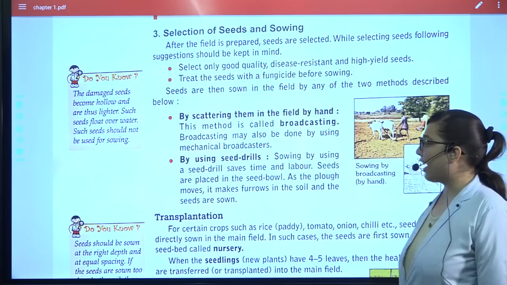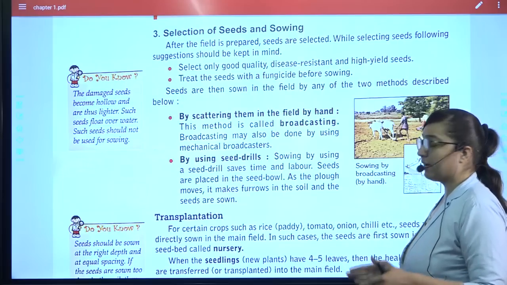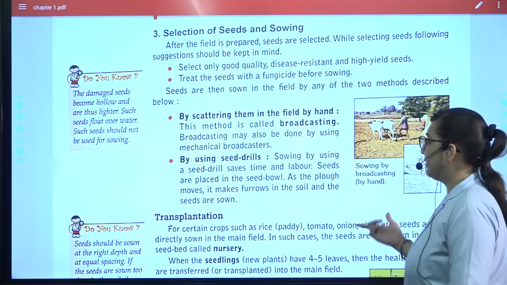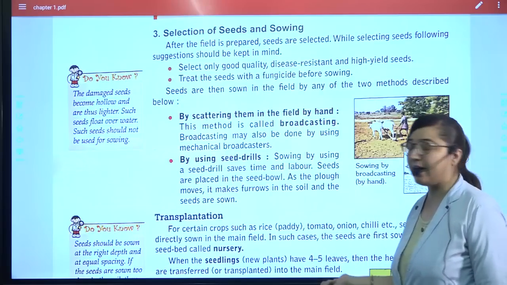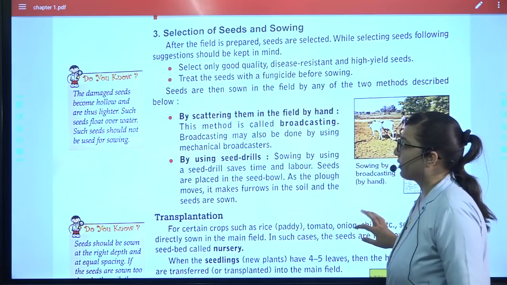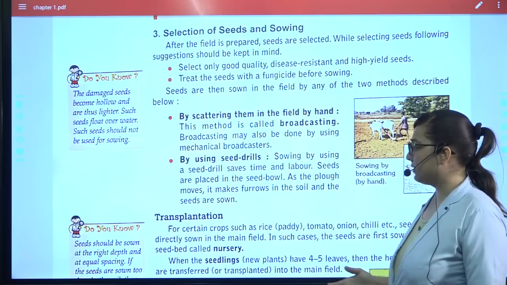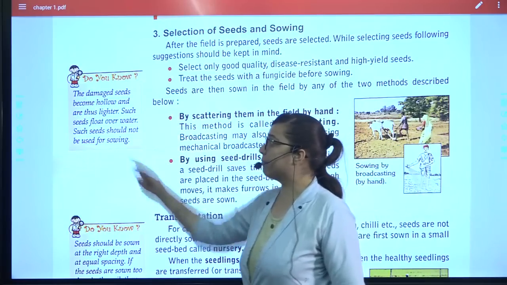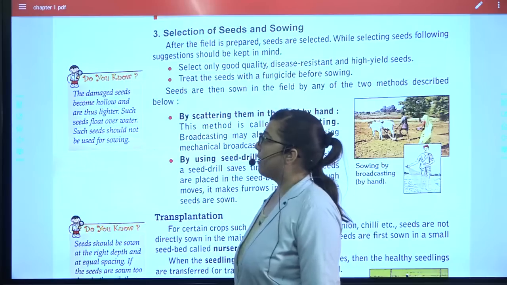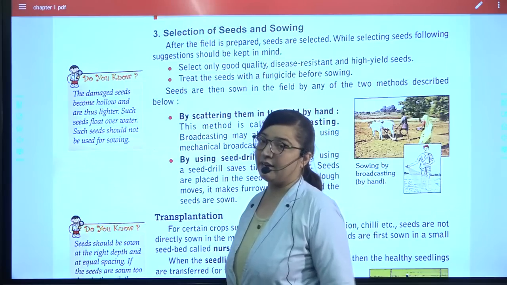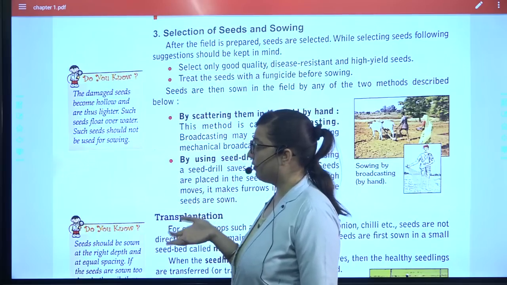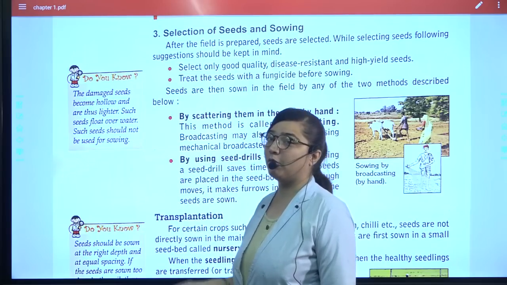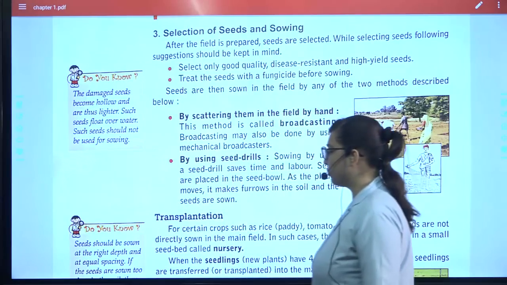Next is using the seed drills which we discussed before. It will save time, and the seeds will be sown properly at particular places. As the plow moves, it will make furrows in the soil, and we will be able to sow the seeds. This is again a very important thing to note. If a seed is damaged, it will float whenever you put it into water. So that type of seeds should not be sown.